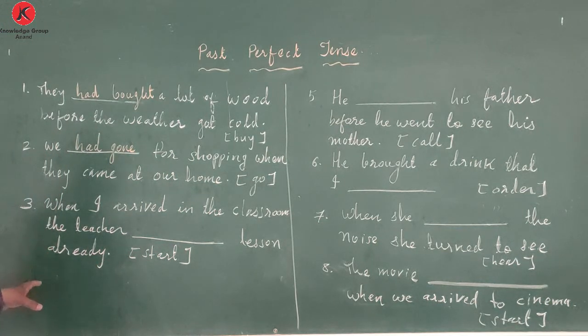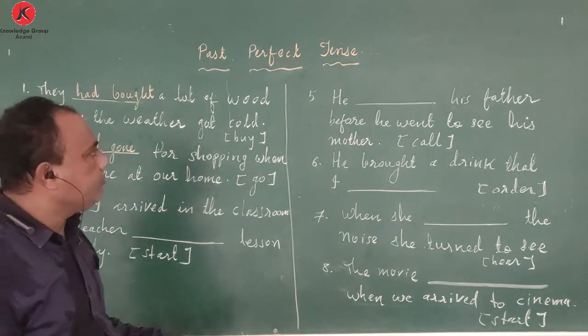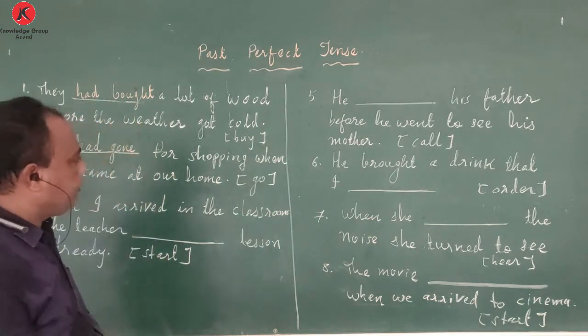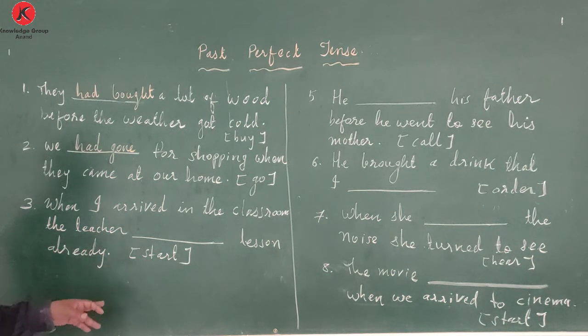I have made a mistake in the numbers. I have written 1, 2, 3, and then directly 5, 6, 7, 8, but you can adjust the numbers. Here you will take it like 4, 5, 6, 7. I thought I had written 4 here, but by mistake. So: when I arrived in the classroom, the teacher dash lesson already.